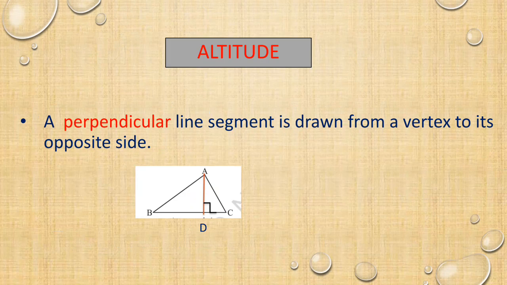Here, altitude. Altitude is also a line segment from a vertex to the opposite side, but with one more extra point: that it is a perpendicular line. A perpendicular line is at 90 degrees. Already you know that a perpendicular line segment from a vertex to the opposite side meets at 90 degrees. That one is called an altitude.